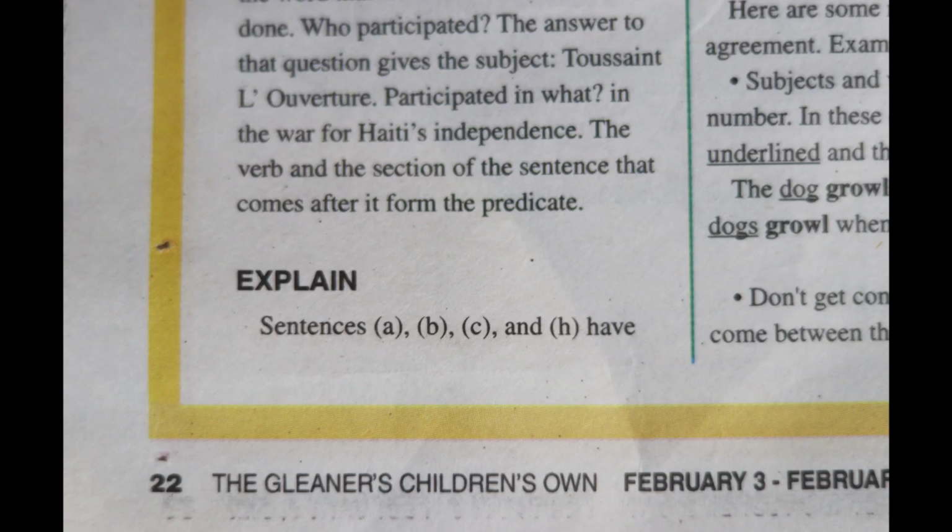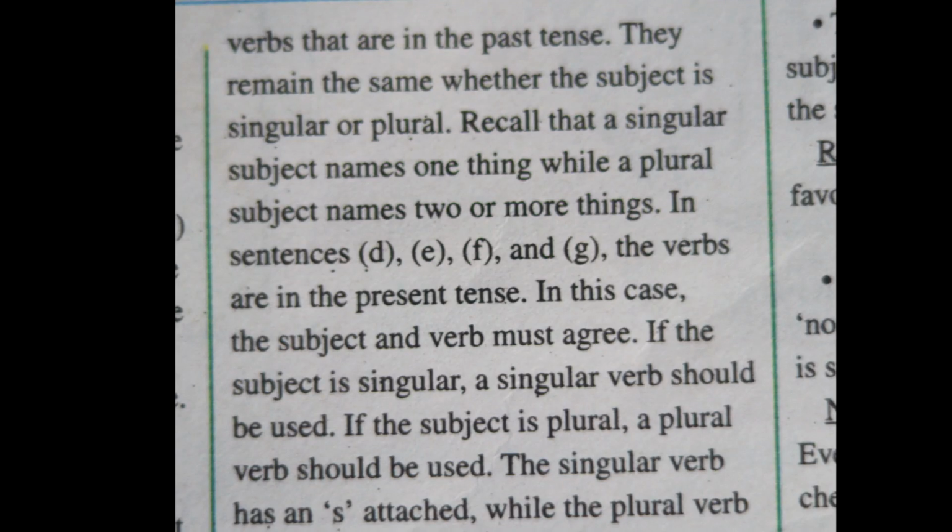Explain. Sentences A, B, C, and H have verbs that are in the past tense. They remain the same whether the subject is singular or plural. Recall that a singular subject names one thing while a plural subject names two or more things.